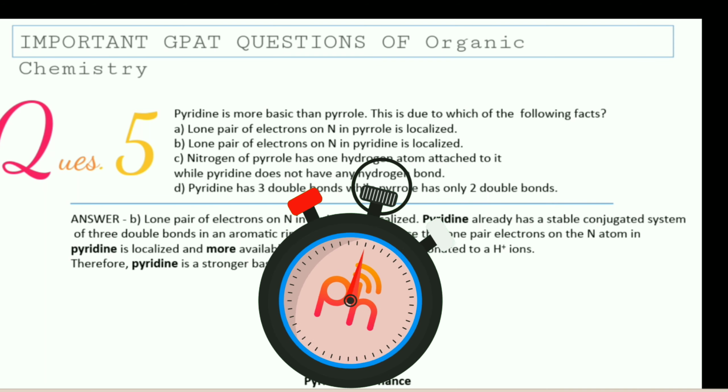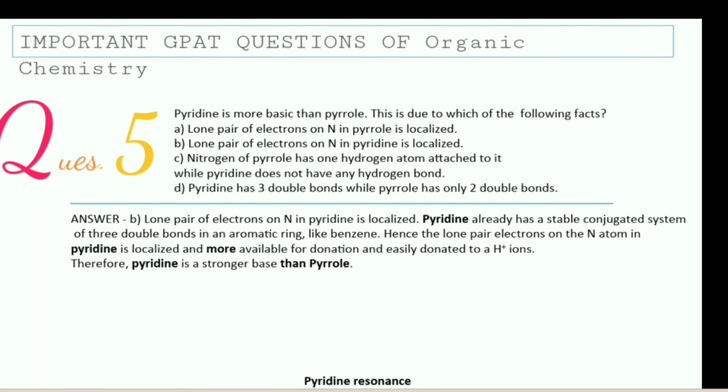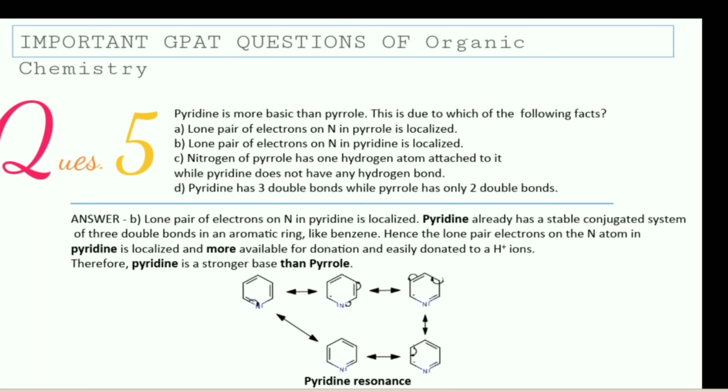The correct answer is B, which is the lone pair of electrons on nitrogen in pyridine is localized. As you can see, pyridine has a stable conjugated system. In the diagram you also see 3 double bonds in an aromatic ring like benzene. Hence, the lone pair of electrons on the nitrogen atom in pyridine is localized and more available for donation, and easily donated to a hydrogen atom. Therefore, pyridine is a stronger base than pyrrole.